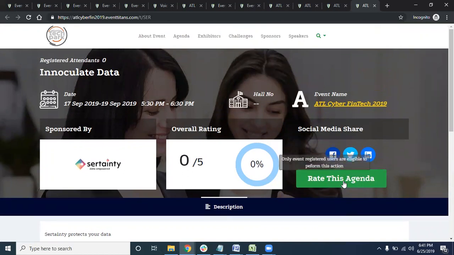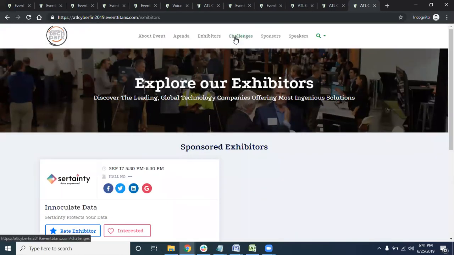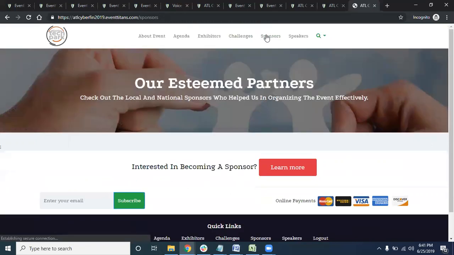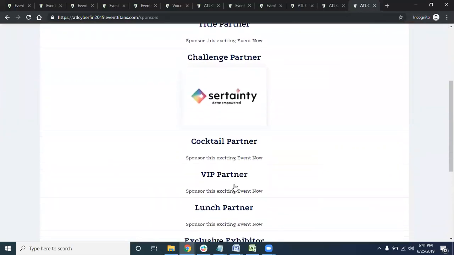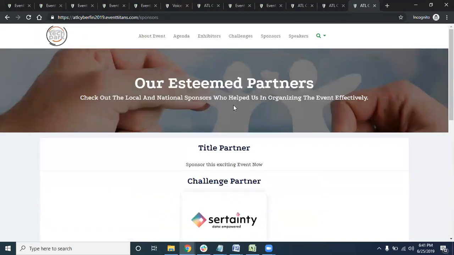Again, only if I am a registered user would I be able to go ahead and do it. Okay, so that's about the exhibitors. And the challenges, a lot of the events do have challenges this time. I would talk a little bit more about challenges in a quick second. And sponsors, as you can see here, you do have sponsors, and as soon as you tap on a particular sponsor, you would be taken to the sponsor's dedicated page.